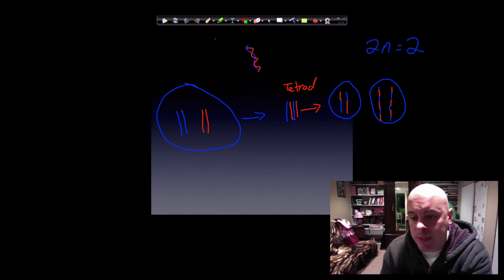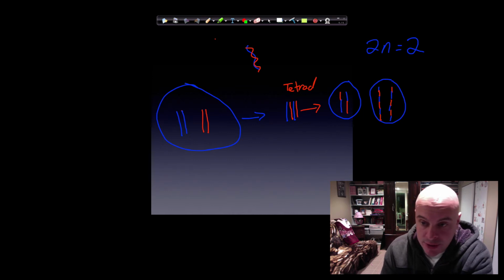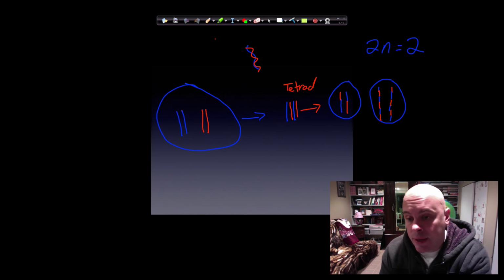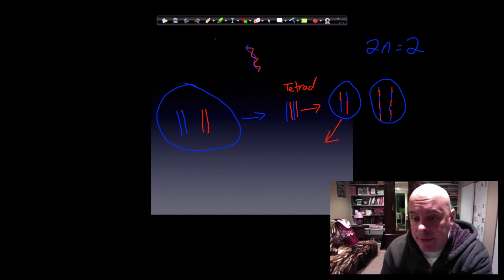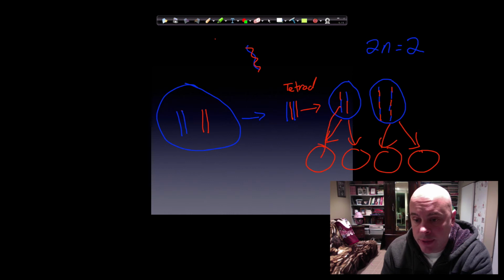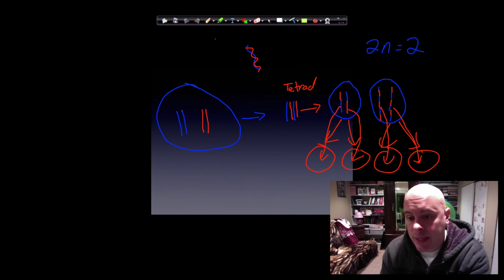So now this chromatid has genetic information from this organism's mother and father on one chromatid. Instead of just having its father's genetic information on one chromatid, now it has a combination of its mother's and father's genetic information. And then it's going to divide again, and we'll wind up with 4 cells with 1 chromatid each. So this one will go into here, this chromatid will go into here, that chromatid will go into this cell, and that chromatid will go into that cell.